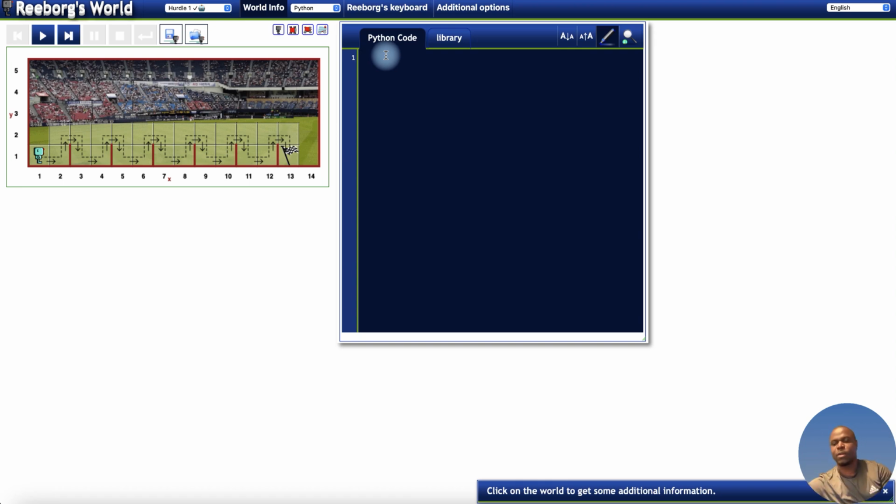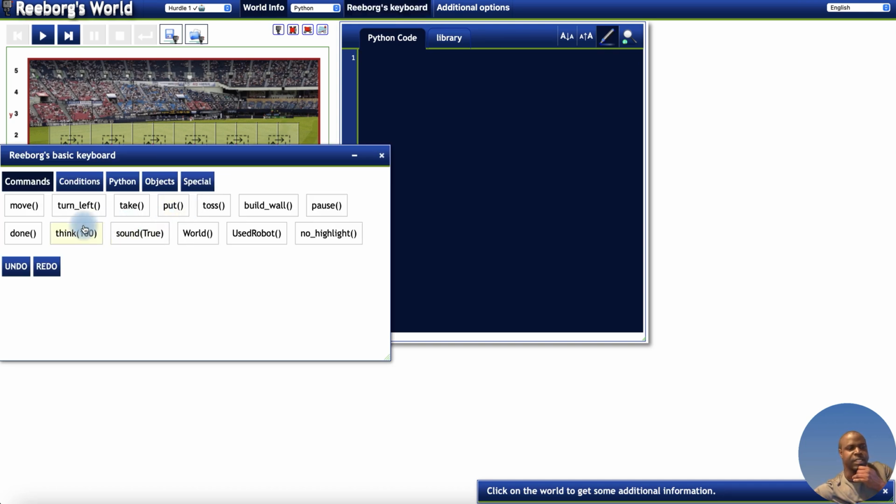Now I'm going to write this code and then I'm going to test it along the line. This is what I'm talking about. If I show you Reeborg's keyboard here, you can see all the functions. And by the way, this is day 6 of the 100 days of Python code. So day 6 is about functions. And you know functions are pre-built code and methods that perform tasks repeatedly.